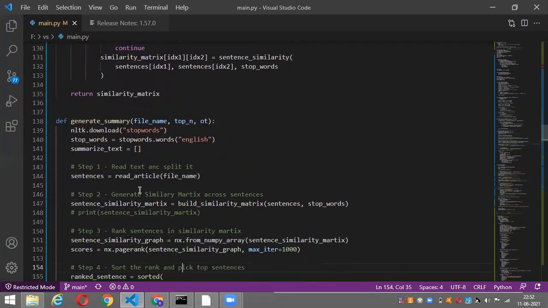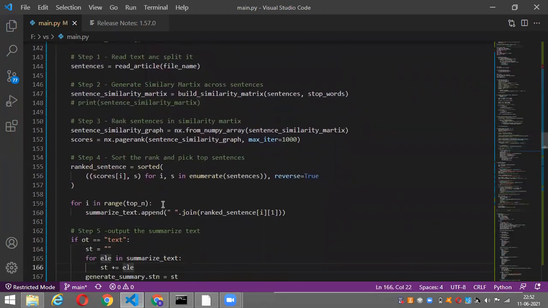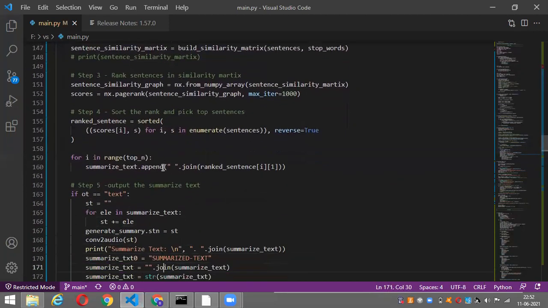Here we convert the similarity matrix into a graph by using nx.from_numpy_array. We give the sentence similarity matrix as input and obtain the network graph, and we give the graph as input to the PageRank algorithm along with the number of iterations in order to give ranks to each sentence. PageRank takes the graph as input and ranks the sentences from topmost to bottommost. Then we sort these scores and give the top ranked sentences as the short summary.